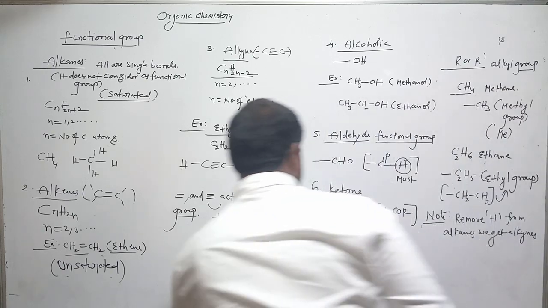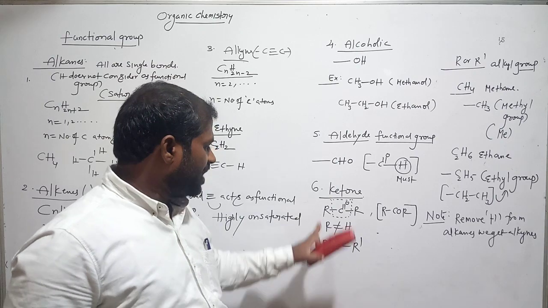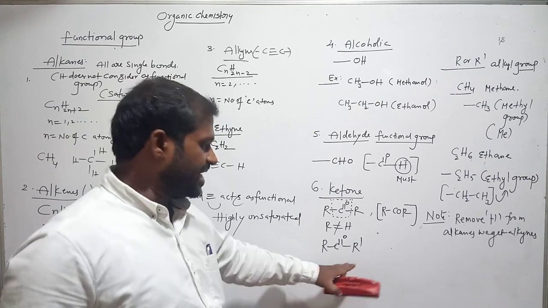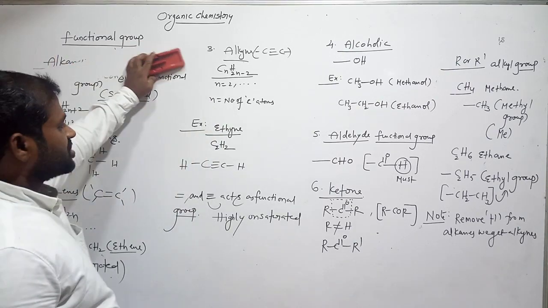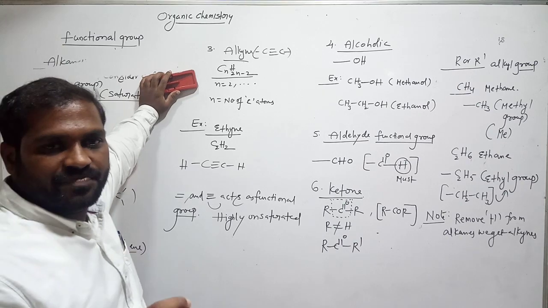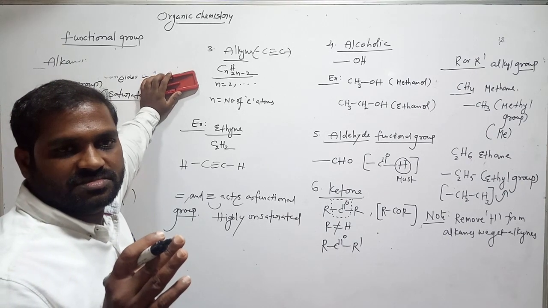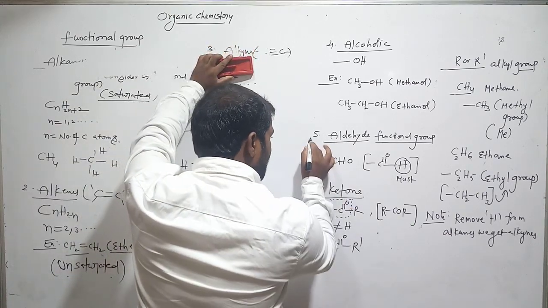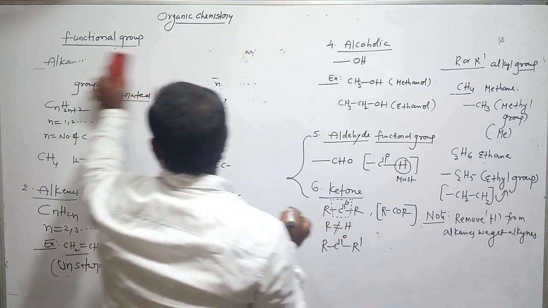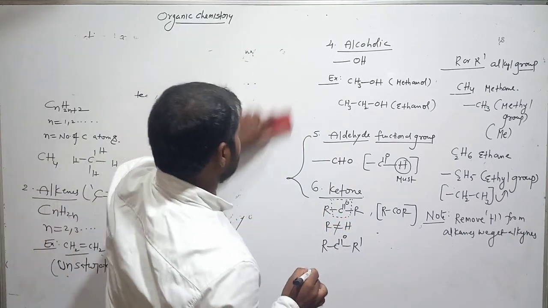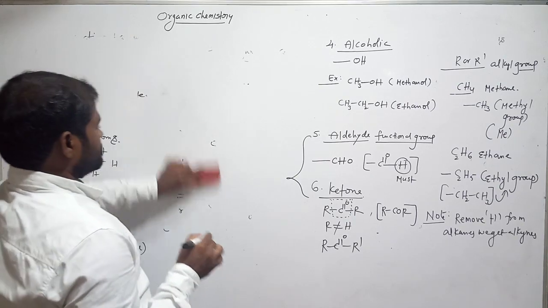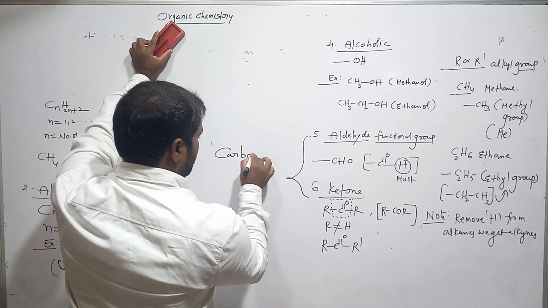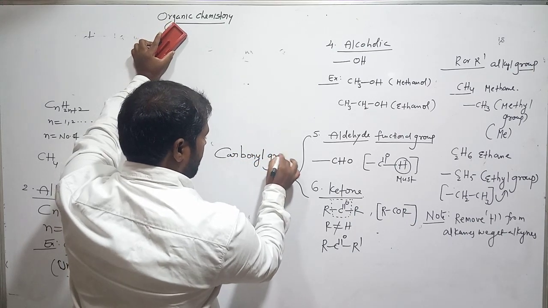Okay. So now give me one example where R is an alkyl group. Maybe both R are CH3, or both are C2H5, or one is C2H5 and another is CH3. Let's see the example for ketone. So what is the ketone functional group? RCOR, C double bond O. Now aldehydes and ketones are called carbonyl groups, or carbonyl compounds. Remember this.